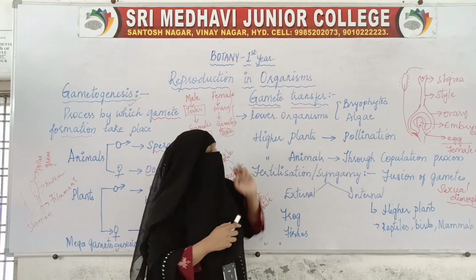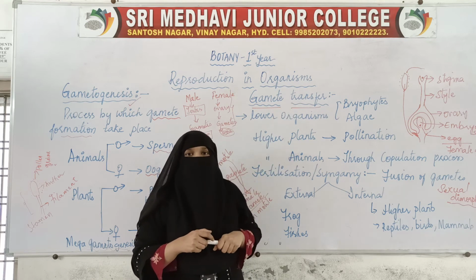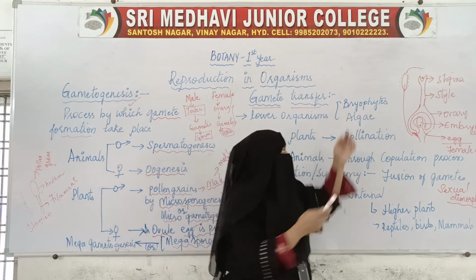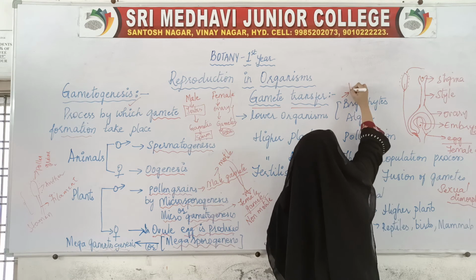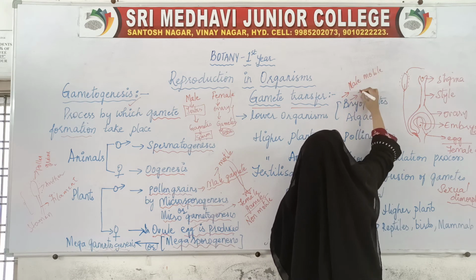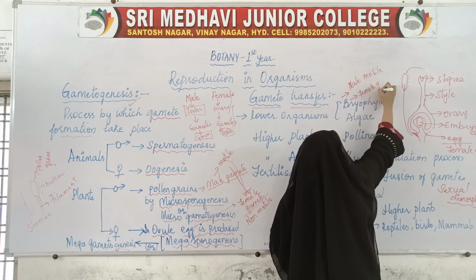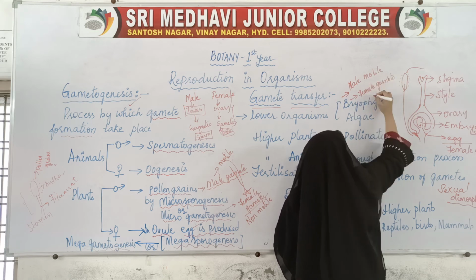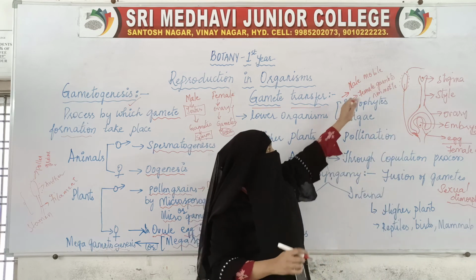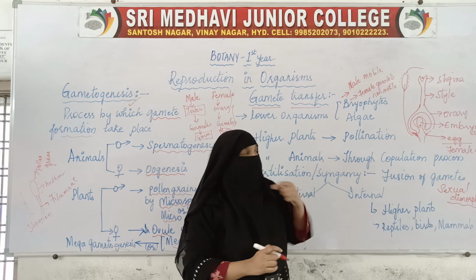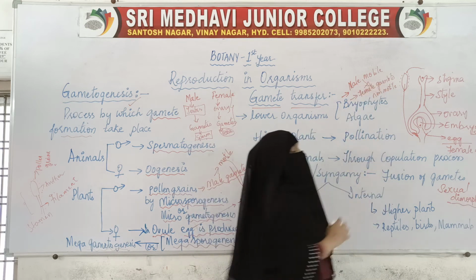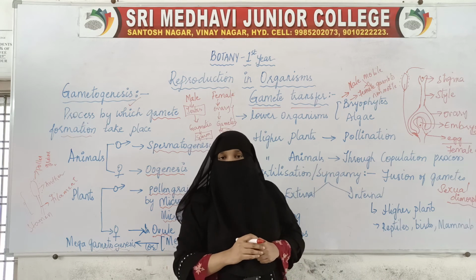In lower organisms such as bryophytes and algae, in bryophytes, male gametes are motile and female gametes are non-motile. So male gametes should move towards the female gamete. The male gamete should go to the female gamete.